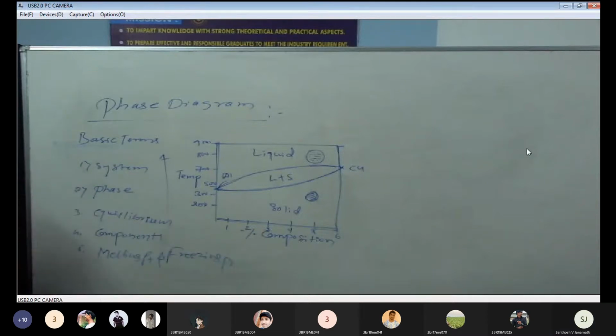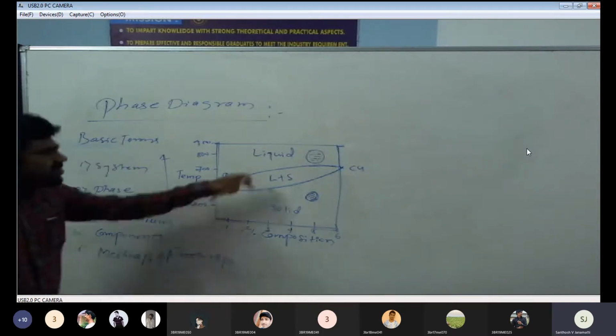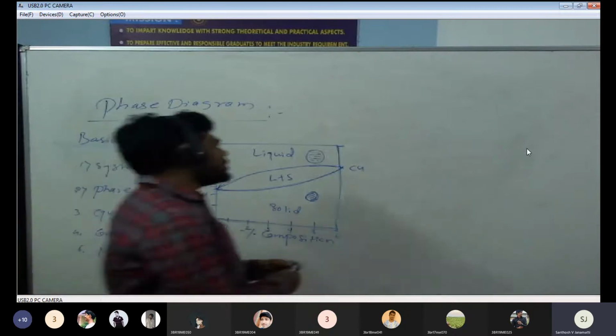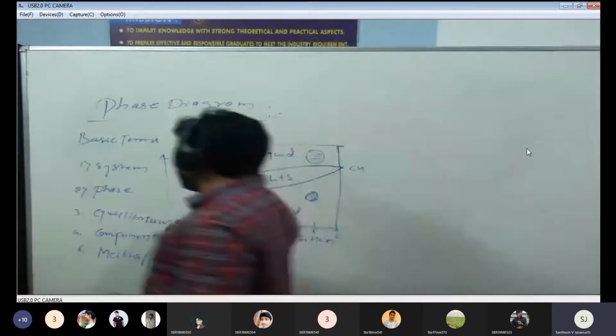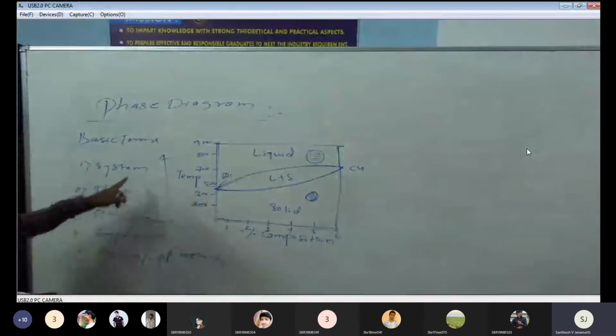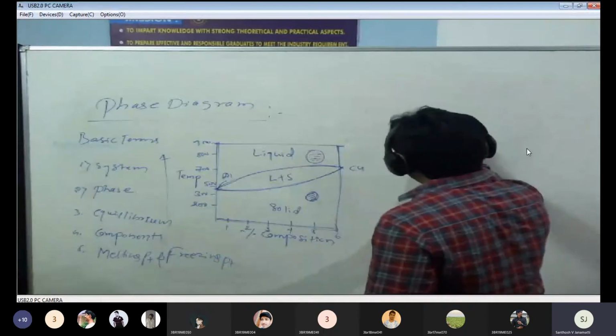Right. So these are more than enough to understand the basic terms about the phase diagram. I told you yesterday, the system, this is one system. I will give you one example. We can go for the direct equilibrium because we already discussed the system and phases. If you want, I will take one second, no problem. This is one system.